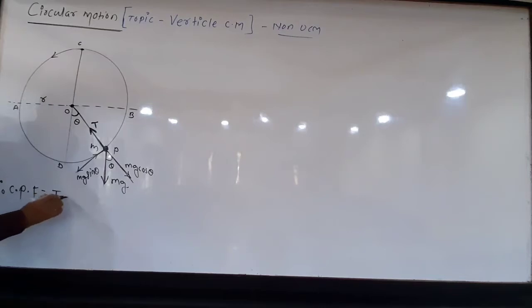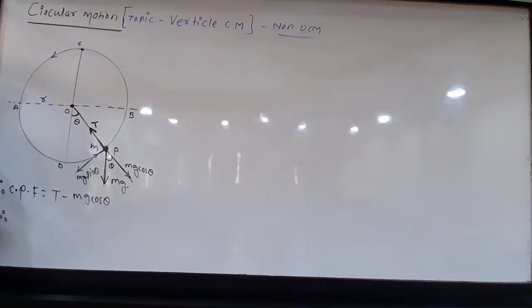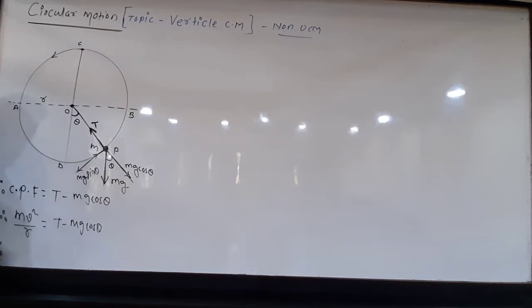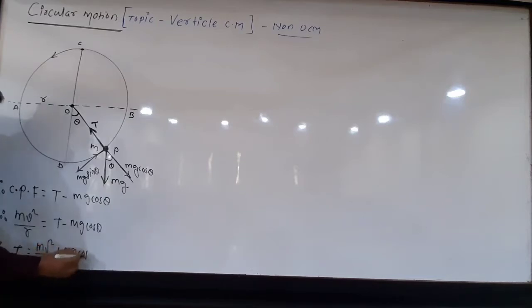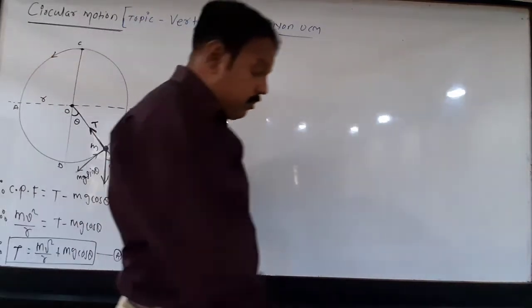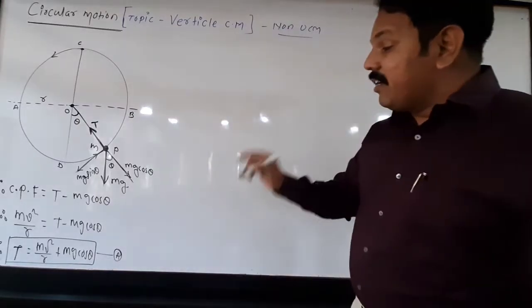So the centripetal force is tension minus mg cos theta. Therefore, we can say centripetal force, mv square upon r, is equal to tension minus mg cos theta. Have you got it? So, therefore, what is the tension in the string? It is equal to mv square upon r plus mg cos theta. Equation A. What is this? This is an important expression to calculate the tension in the string.